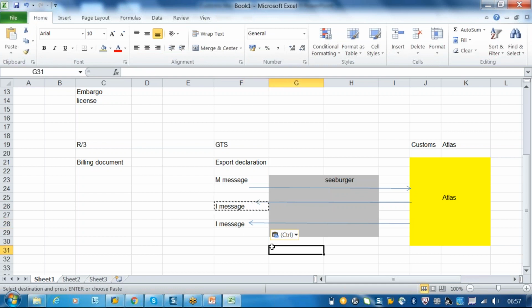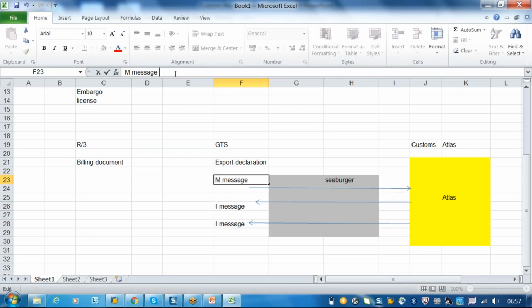Is there any specific IDOC number for this, or how is it? Do we call this a description of a message or iMessage? Yeah, we have that. I will show it in the configuration. Specific numbers will be there. For example, if it is Atlas, then Atlas will be M09 or something. iMessages also, the acknowledgement message will have some 9070 number, and I will show you all the details. I will give you. No problem. Okay, got it.